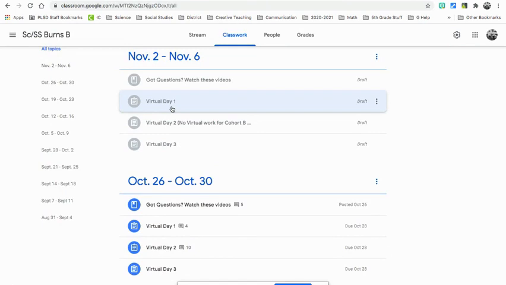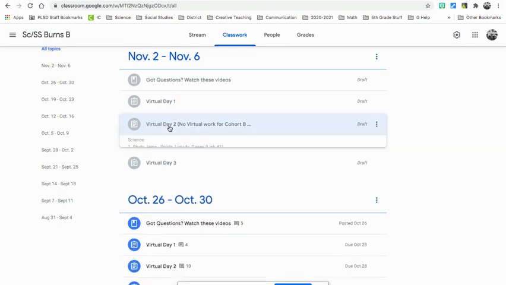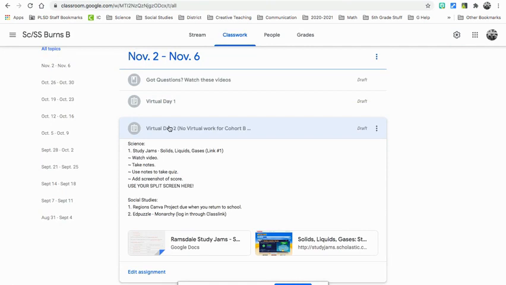Now, if you are cohort B, you will not have a virtual day 2 because there's no school. Virtual day A, you don't have school because you won't be coming to school. So nobody has it. Now, if you want to do this work, then go ahead because that'll make you be ahead. But if you don't, that's all right too. I will give you time to do that.